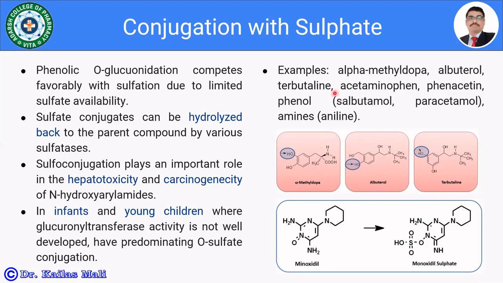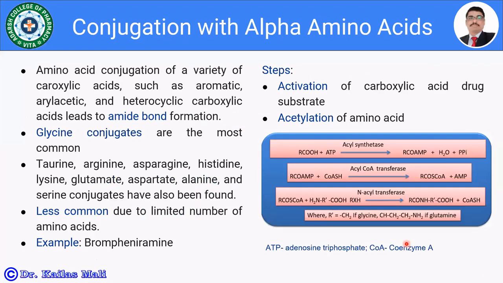The rest of the structure I have not shown, but other examples are acetaminophen, phenacetin, phenols like salbutamol, paracetamol, and amines like aniline. Yet another example I have cited here is minoxidil. Here the NO group is present, so there may be sulfation of this minoxidil at this position, and there is a formation of minoxidil sulfate. So this is about the conjugation with sulfate.